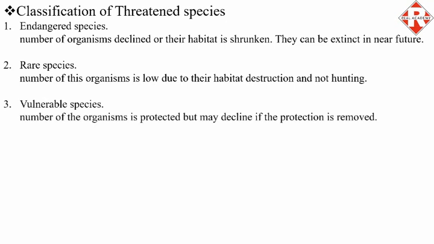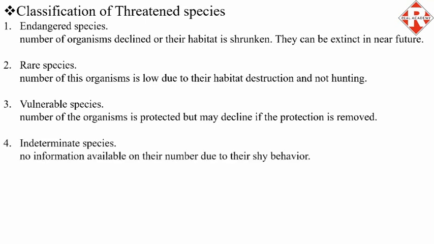Third, vulnerable species. The number of the organisms is protected but it may decline if the protection is removed. That is, these animals require constant protection from hunters or other natural calamities, due to which they can get in danger.